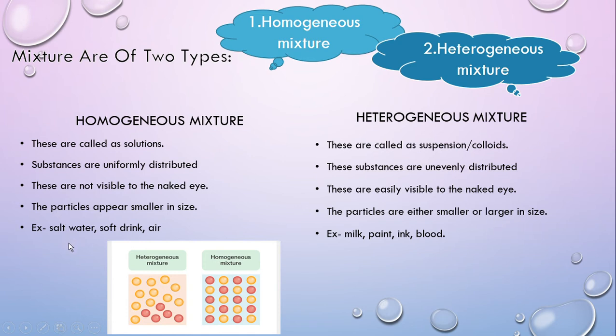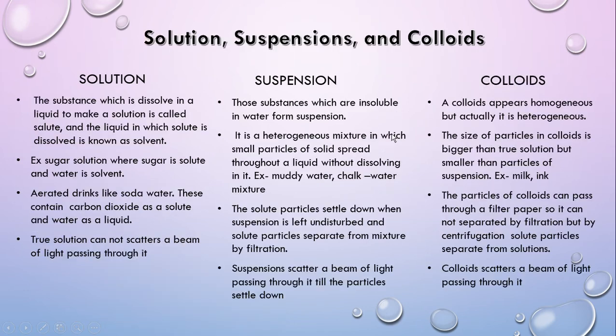Salt water is an example of a homogeneous mixture. Soft drink is also, and air is also an example of a homogeneous mixture, whereas milk, paint, ink, and blood are examples of heterogeneous mixtures. In the next slides: solution, suspension and colloids. By this slide you can differentiate them.